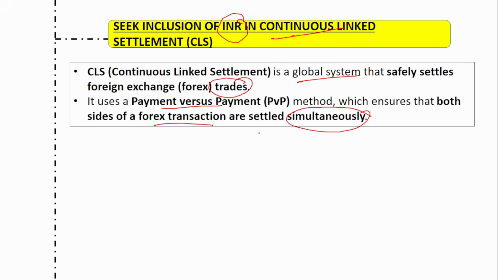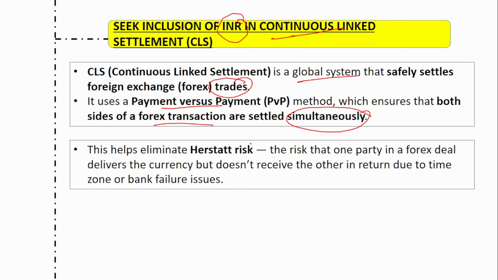What happens in this forex trade is that they all operate in different time zones, right? The time zone for Japan forex trade is different. Similarly for India, similarly for US, the time zone is different. So when India makes a remittance, it's not the same time that Japan also makes a remittance, right? The time zone is different, so the time they operate is different. What happens is that suppose India makes a payment, but that payment does not get credited to the Japanese banking system due to some time zone difference or a banking system failure. In that case, it is an unnecessary risk, right? And that risk, if you see, is named as Herstatt risk.